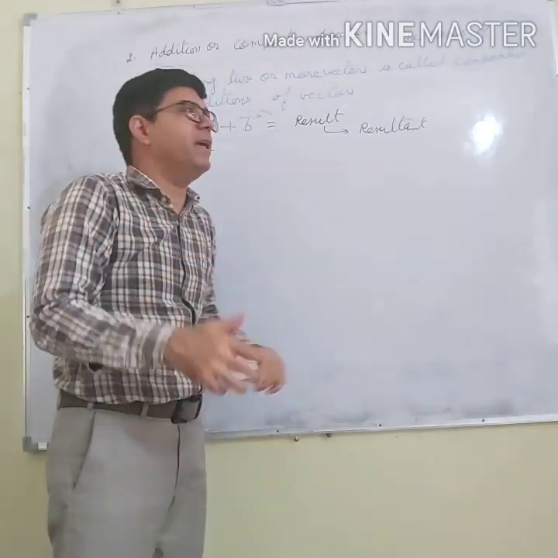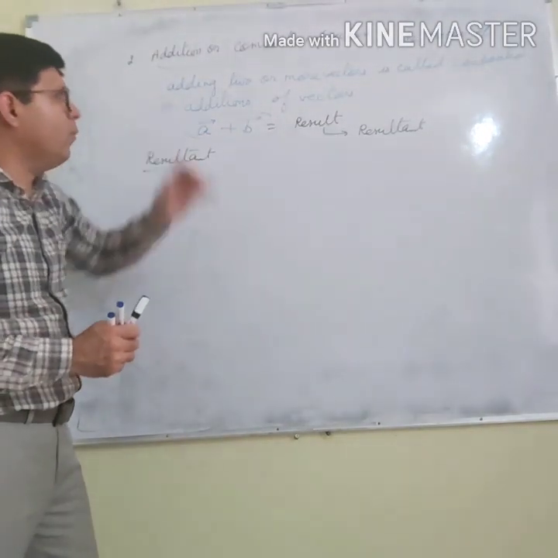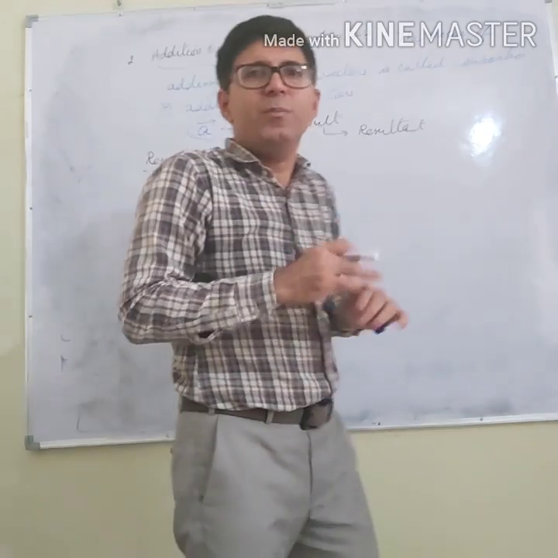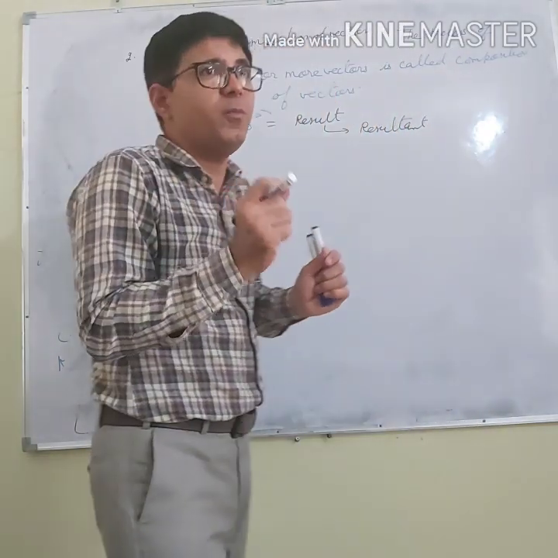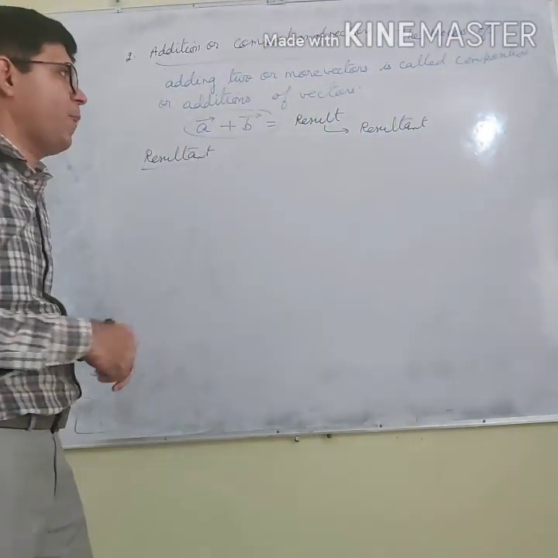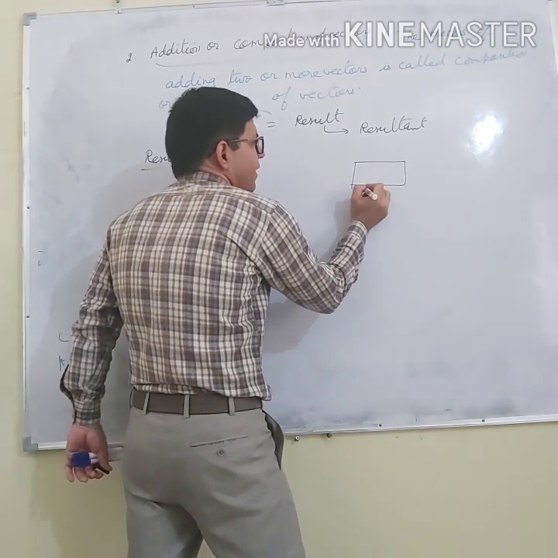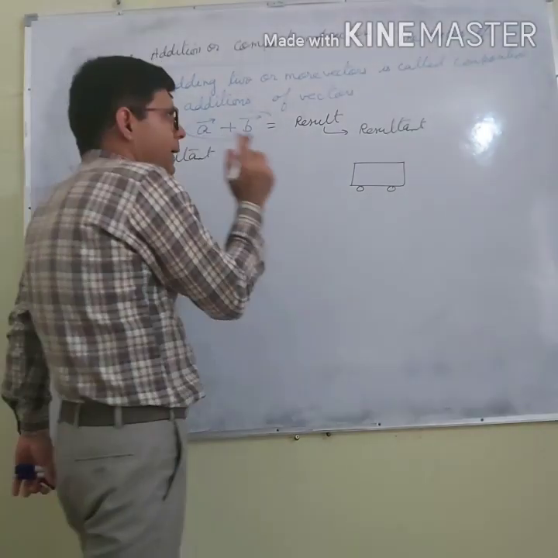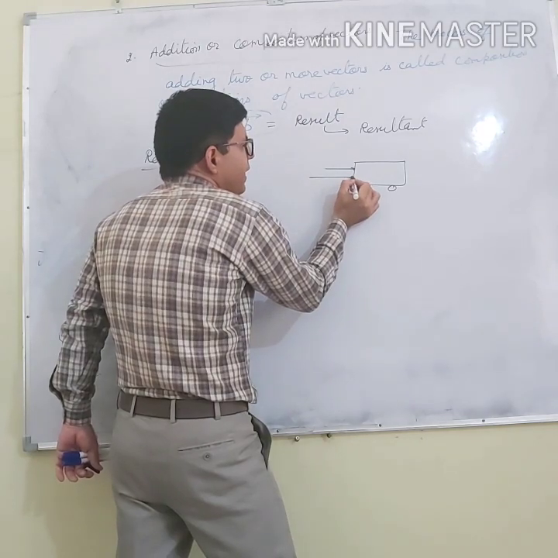How can I define it? It's very easy. The resultant of two or more vectors is a single vector which produces the same effect as is produced by the individual vectors together. Let us say I have a vehicle. My target is to push the vehicle. Two people are pushing this vehicle.